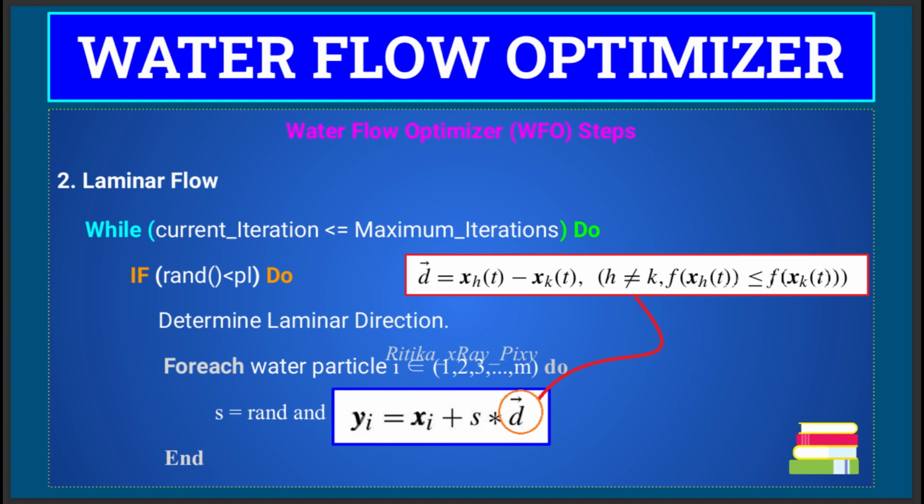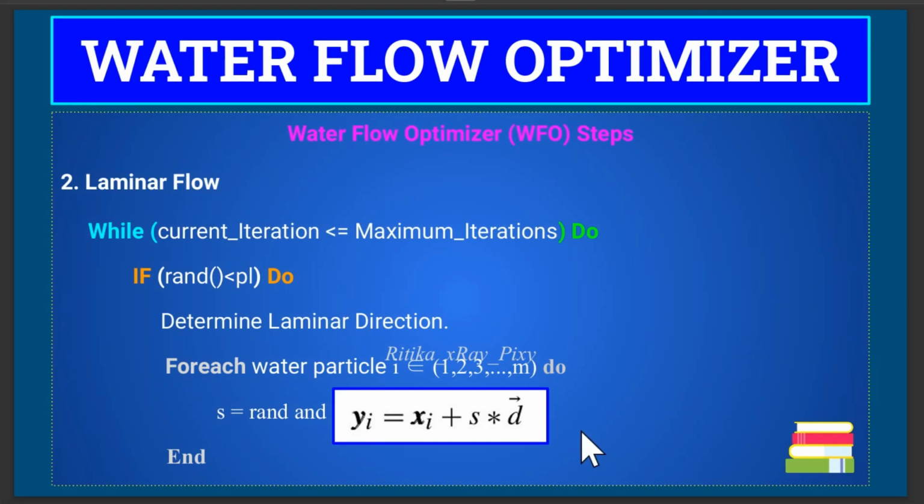Here we can use any other particle as particle k. For minimization problems we will consider the minimum value as the best, and if you are solving the maximization problem, then consider the maximum value as the best value. The best solution found so far is selected as the guiding particle h in implementing the laminar operator. Using this, we will calculate the direction. Laminar flow moves the particles in a smooth direction toward better solutions.